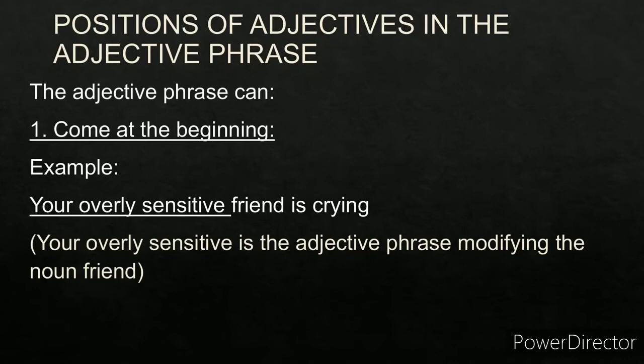Now let us understand the positions of adjectives in the adjective phrase. There are three positions which an adjective phrase occupies. It will come at the start, it will come at the middle, and it will come at the end. So let us see what happens when it comes at the beginning.